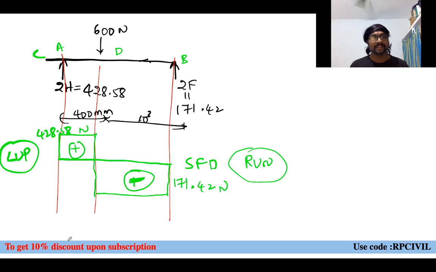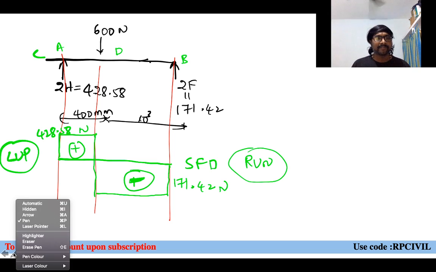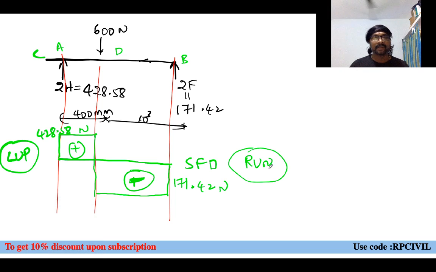Newtons like this. And when you are trying to draw the BMD for this one, beyond this, do you have any extension, any load here? From here, zero load, at this place zero load, at this place zero load. When you look on the left hand side, the diagram will be only a straight line with zero value.